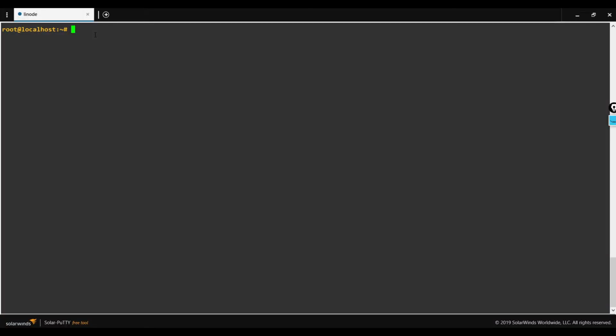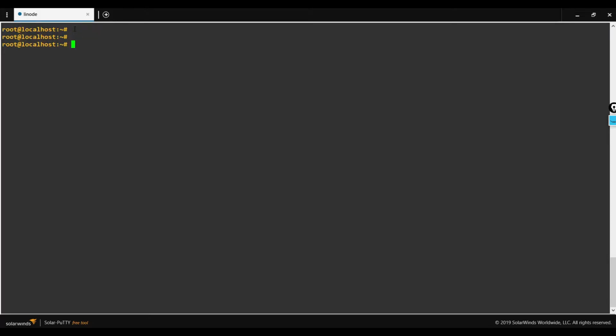Currently, I'm in my Linux instance which I deployed in the cloud. I also demonstrated it in my last video. By seeing the Linux prompt, you will be able to understand a few things. The first part of the prompt represents the current user. I logged in as a root user, and the second part represents the host name of the machine.